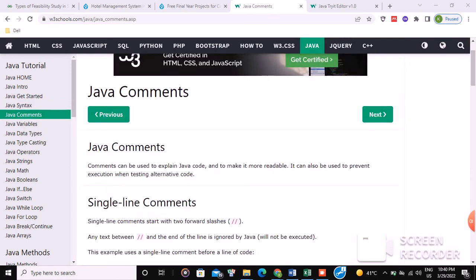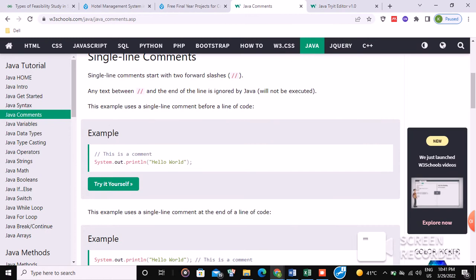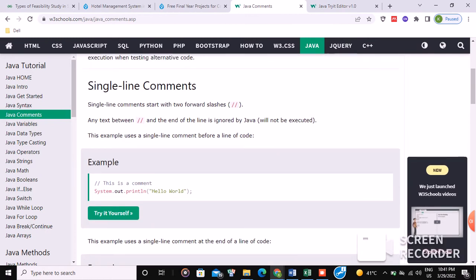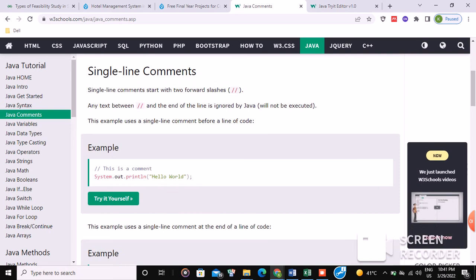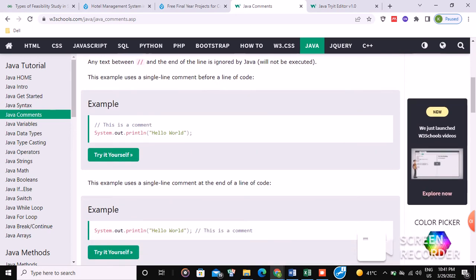We have Java comments. For a single line comment we use double slash, and this line is ignored by the Java executor because it is only a line that we write to make ourselves understand what we are going to work on.